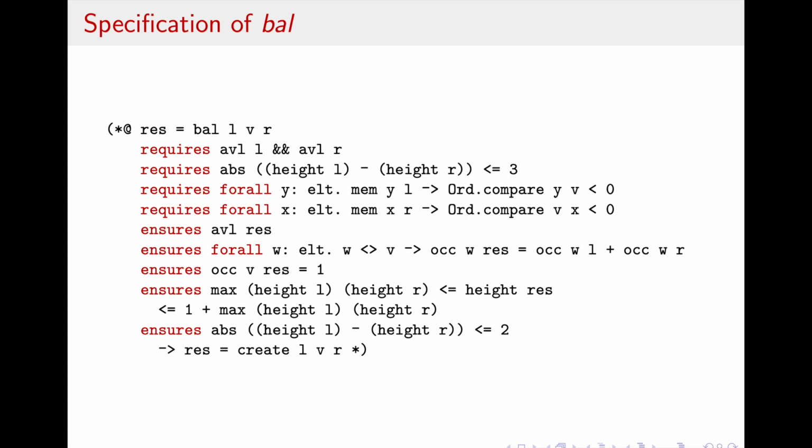Given that, we introduce 5 postconditions using the ensures keyword, where we ensure that the resulting tree is an AVL tree, that all the elements present in l and r are also present in the resulting tree, and that v is also present in the same tree. We also ensure that the resulting tree differs in height from the maximum height of l and r by at most 1. We also ensure that if l and r do not differ in height by more than 2, then the resulting tree will be the same as a call to the create function, which performs no step of rebalancing, effectively ensuring that the rebalancing step is really only done when needed.